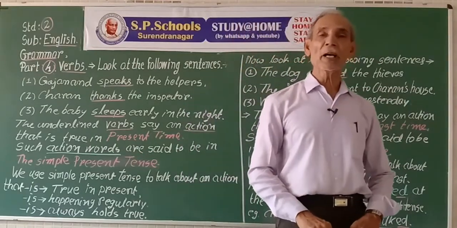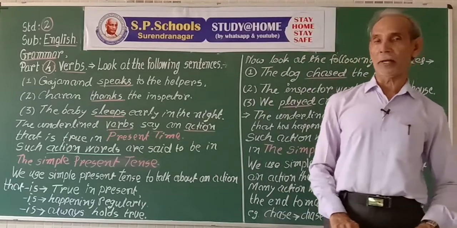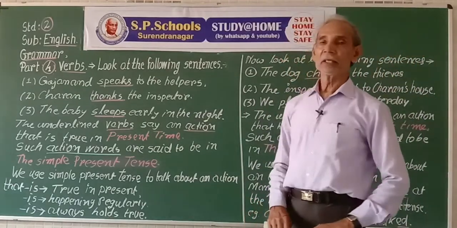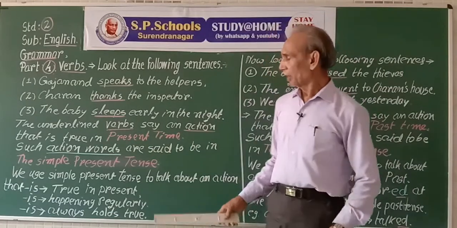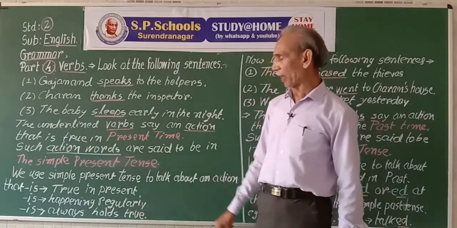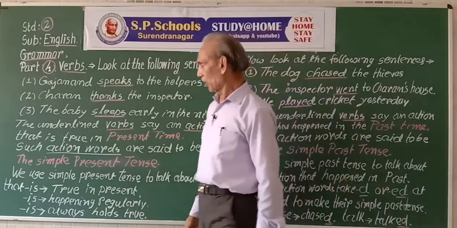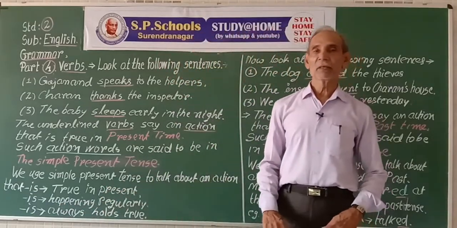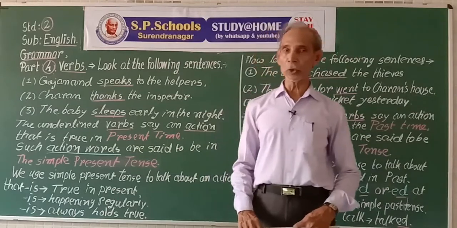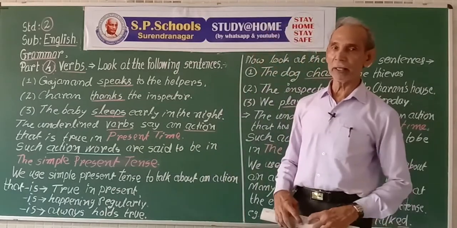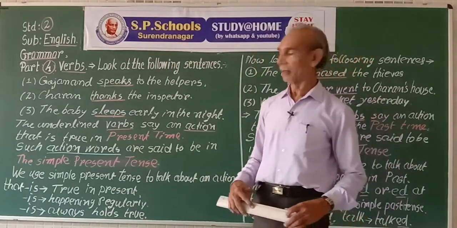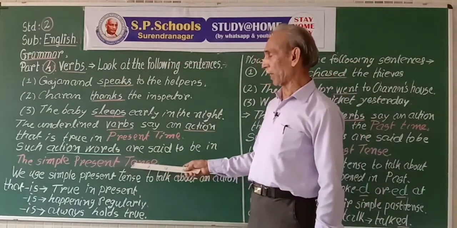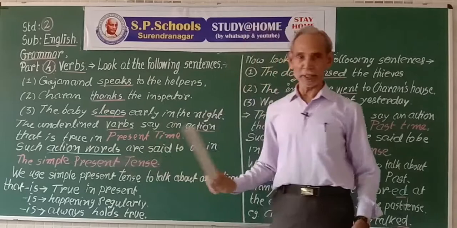Mr. Gupta teaches geography. It is happening very often. So an action that is happening regularly, for example, we go to school, we go to the temple, these types of actions are expressed in simple present tense.